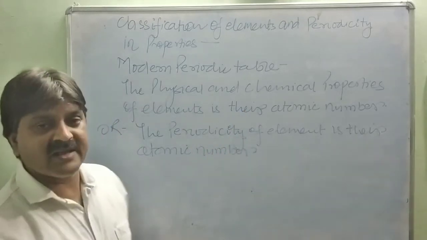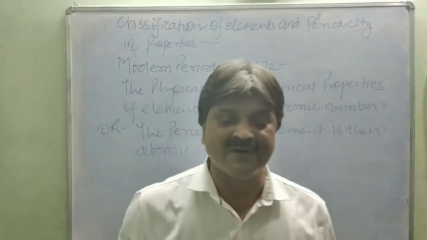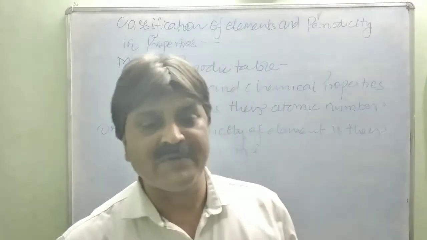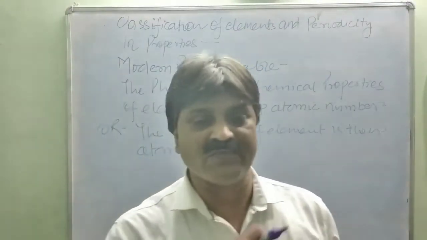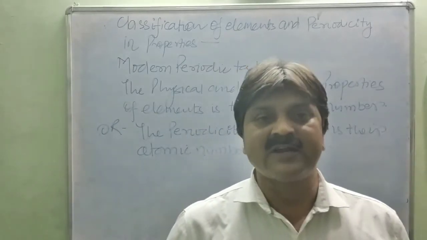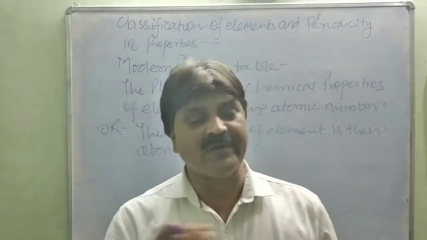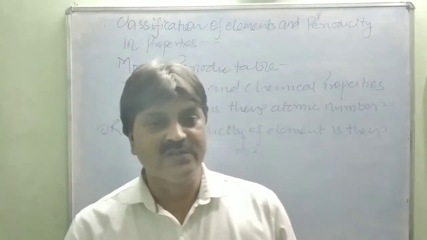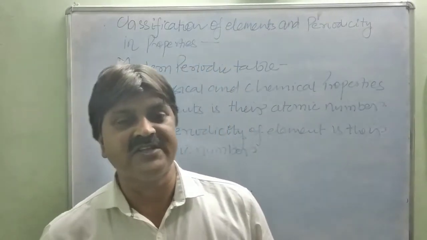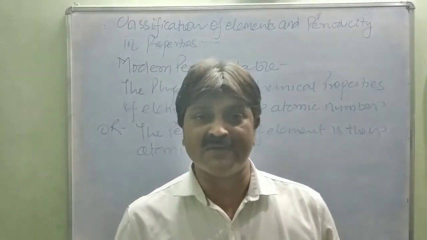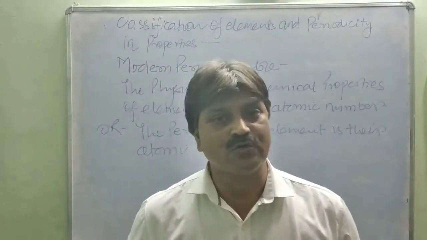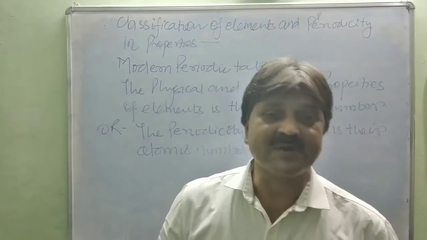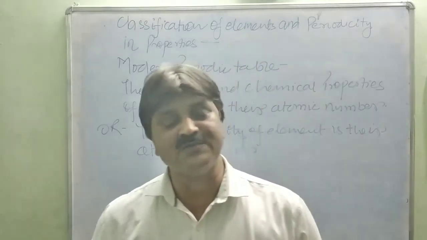So when elements are arranged in order of increasing atomic number, elements with the same property belong to the same group. Actually, the modern periodic table is classified in two ways, horizontal as well as vertical. The horizontal rows number 7 and are called periods, and the vertical columns number 18 and are called groups, meaning elements with the same property belong to the same group.